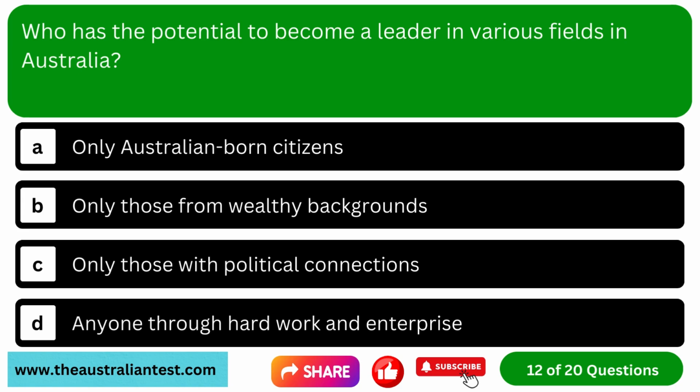Question 12. Who has the potential to become a leader in various fields in Australia? Option A. Only Australian-born citizens. Option B. Only those from wealthy backgrounds. Option C. Only those with political connections. Option D. Anyone through hard work and enterprise.